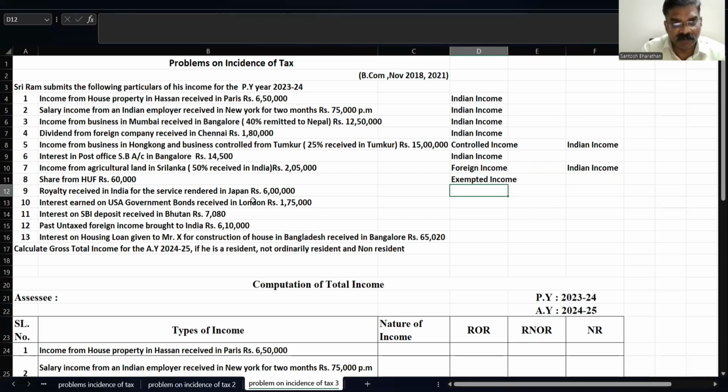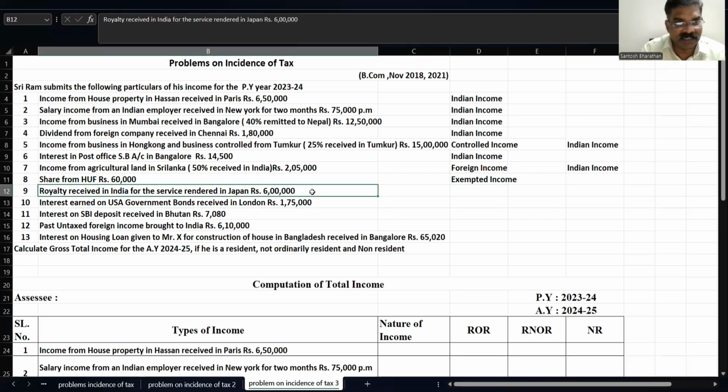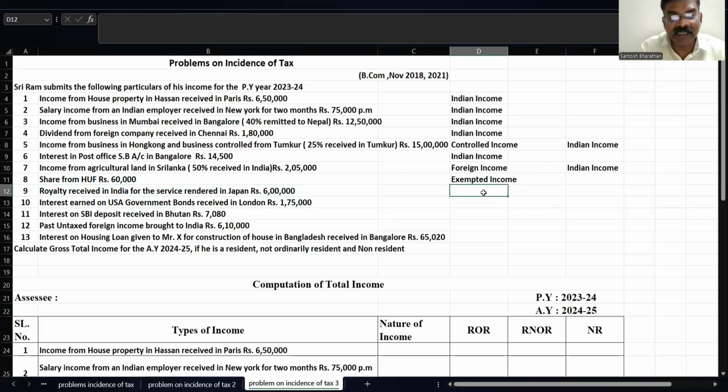Royalty received in India for the service rendered in Japan, 6 lakh. Royalty received, any income which is received in India, we treat that as an Indian income, so taxable in all the three cases. Interest earned on USA government bonds received in London, rupees 1,75,000.